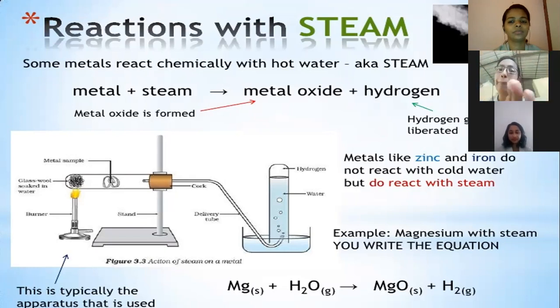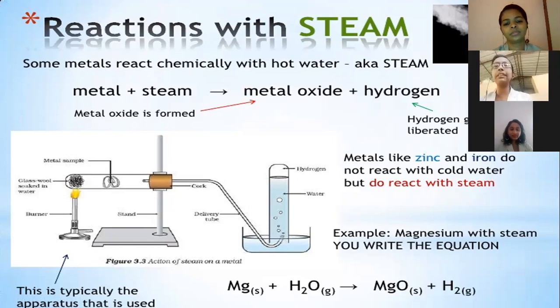Okay, this is the apparatus. This is the common apparatus for a metal reacting with steam. Metals like zinc and iron, for example magnesium, react with steam. The equation of magnesium reacting with the steam is given below.